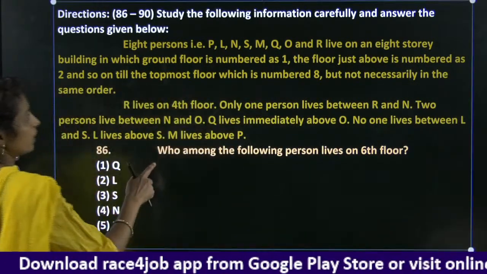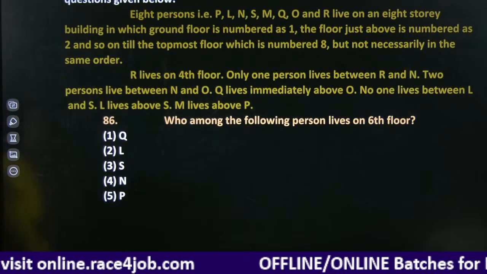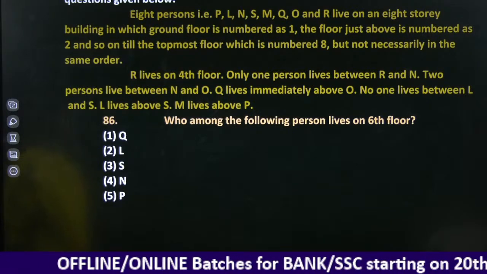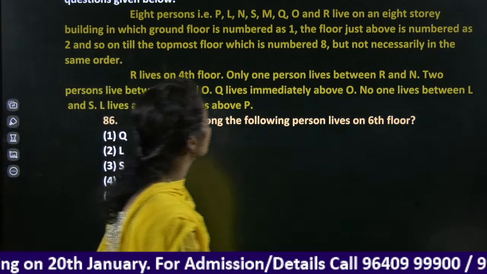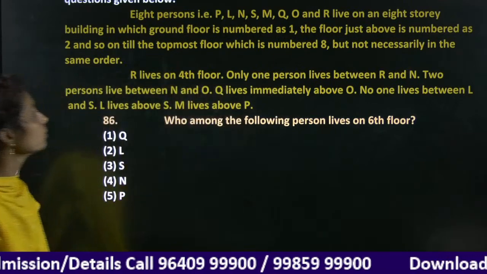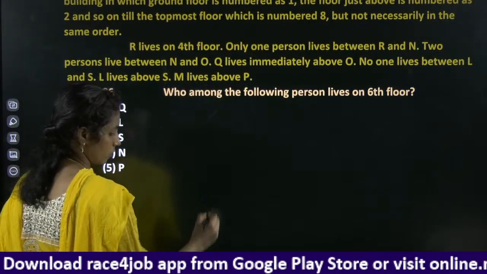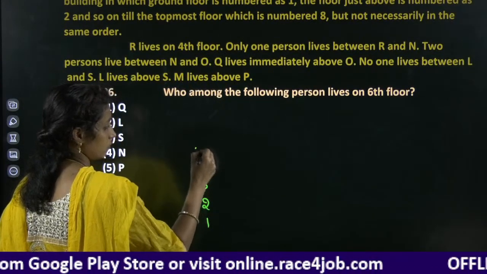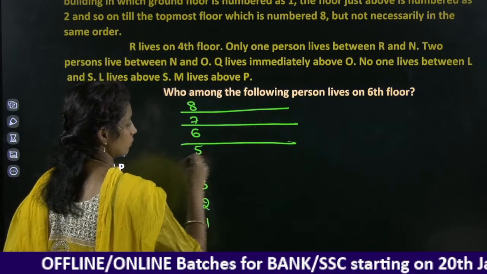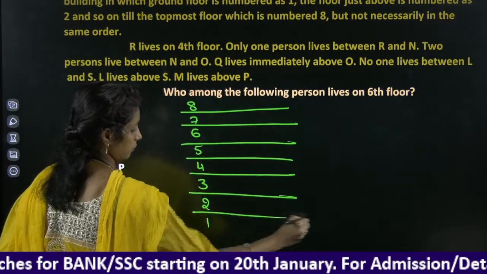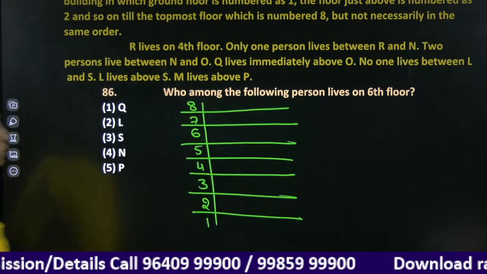Next. And here we have a question from floor based puzzle. Very simple puzzle. Eight persons, that is P, L, N, S, 8-storey building. We have, okay, 8-storey building. R lives on the 4th floor.